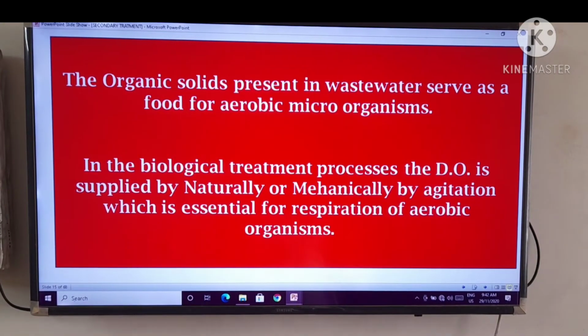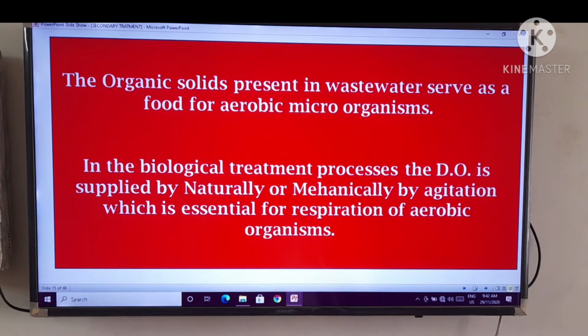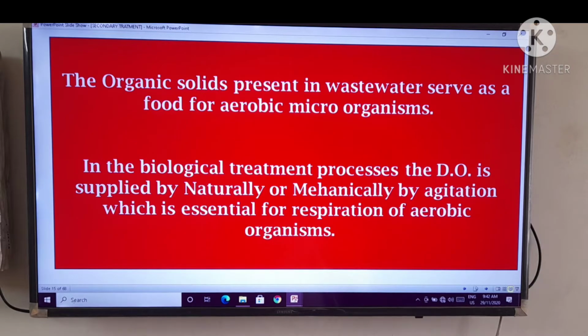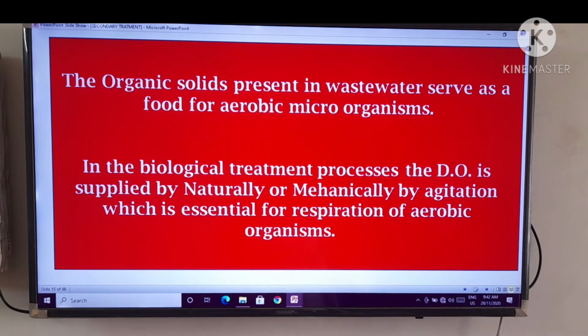The organic solids present in wastewater serve as food for aerobic microorganisms, right?